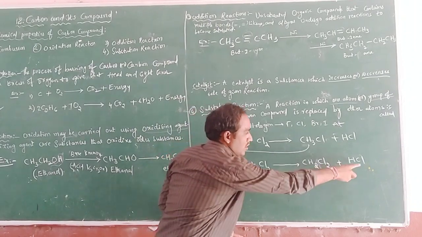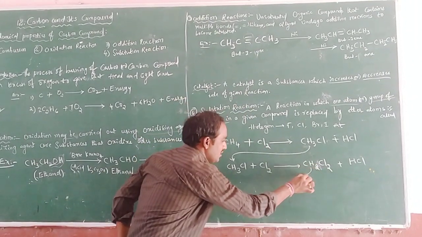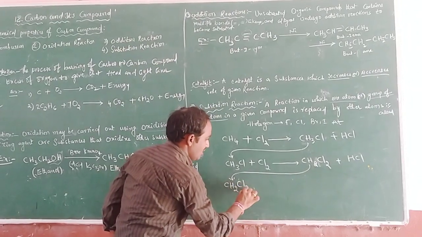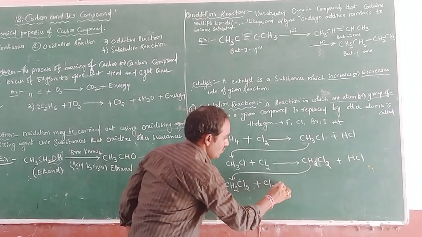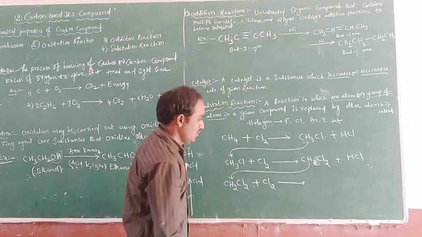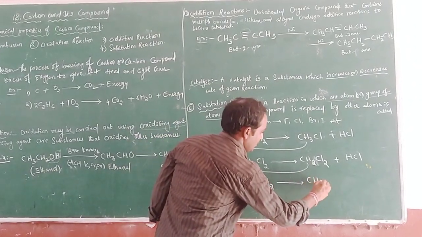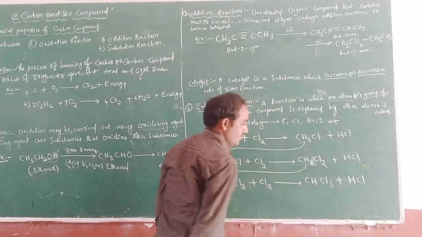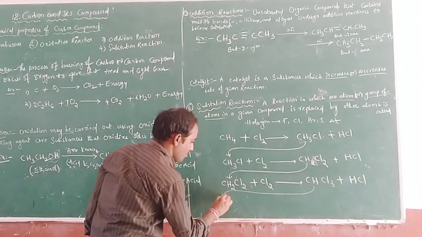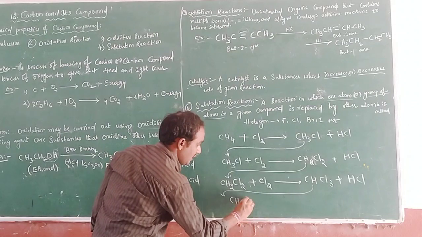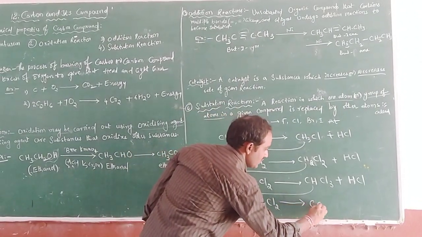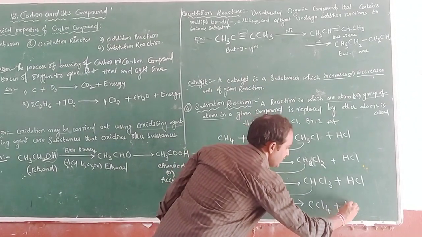Here 2 chlorines, earlier 1. Again we take this compound CH2Cl2 plus Cl2, which gives rise to CHCl3 plus HCl. And again CHCl3 plus Cl2 gives rise to CCl4 and HCl.